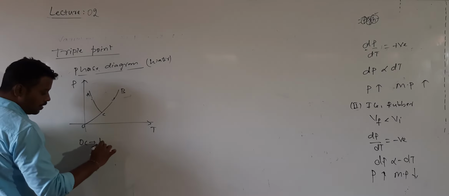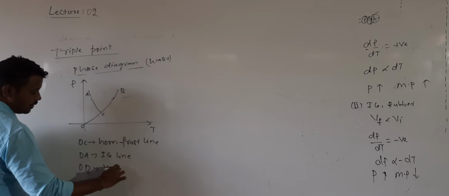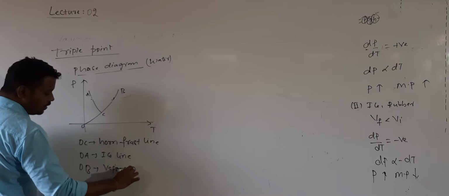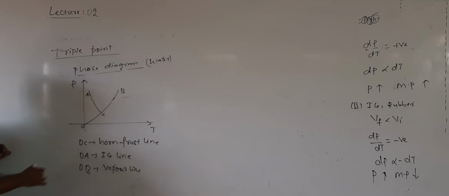The name of OA is called the ice line. And the name of OB is called the vapor line. What is the meaning of these lines? Now this region is for solid state, this is for liquid state, and this is for vapor state.